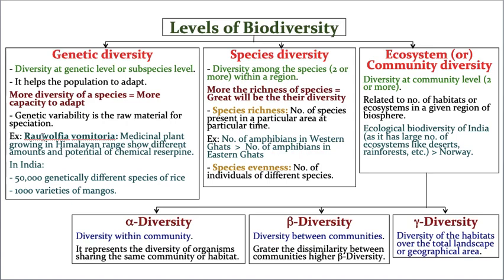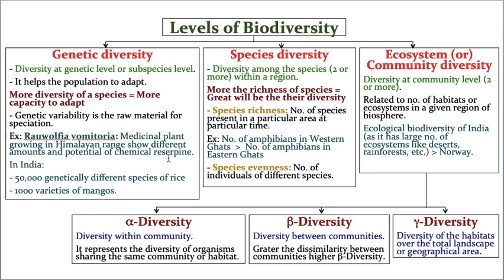Now, this is a plant, Rauwolfia vomitoria. It is actually a medicinal plant which is growing in colder regions, that means I can say Himalayan regions. But see, the plant is the same. Rauwolfia vomitoria is the same. But according to the area in which it is growing, the same Rauwolfia plant shows different amounts and different capacities of the chemical called reserpine.